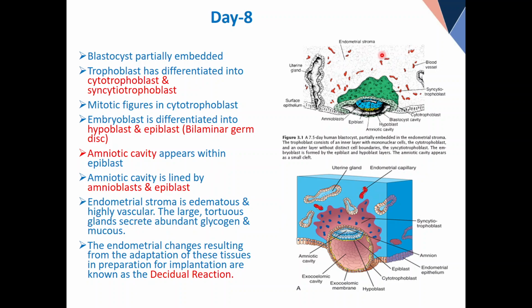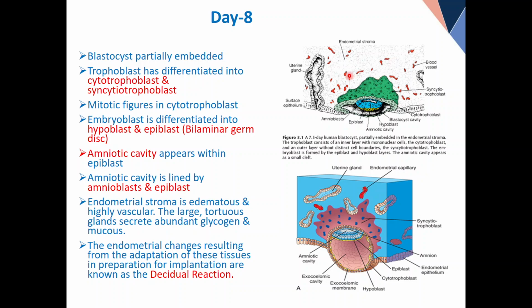Endometrial stroma. Now this stroma, the endometrial connective tissue, basically the endometrium has to play a very important role because a new individual is coming, a guest. In fact, a chief guest is coming to reside in the connective tissue of the uterus. So it prepares for its guest. And what is its preparation? I repeat, I defined that the endometrium consists of two layers, epithelium and connective tissue, with glands and blood vessels. It is the endometrium which provides a space for the new individual to come, reside, and develop for maybe 9 to 10 months. Is that clear? So what is the preparation of the endometrium for the guest?